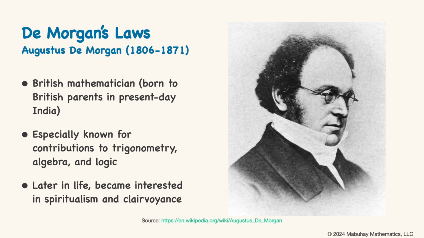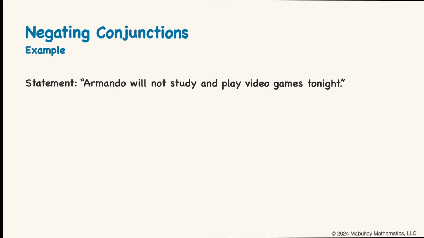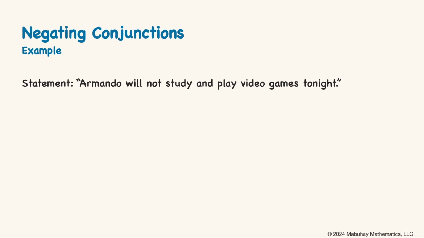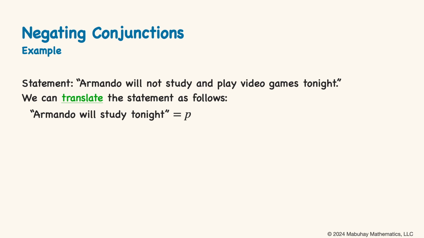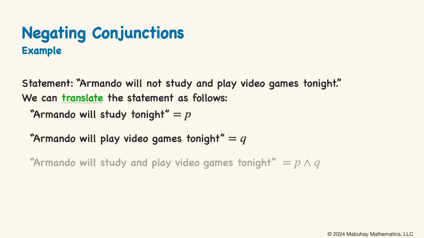All right, now that we've met Augustus De Morgan, let's do some math. We'll start with an example. Armando will not study and play video games tonight. We want to translate this into logical notation. So we can represent "Armando will study tonight" as P, and "Armando will play video games tonight" as Q. Then "Armando will study and play video games tonight" becomes P and Q. At this point, we're one step away.